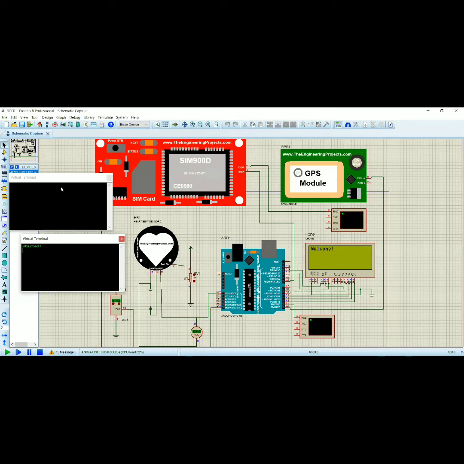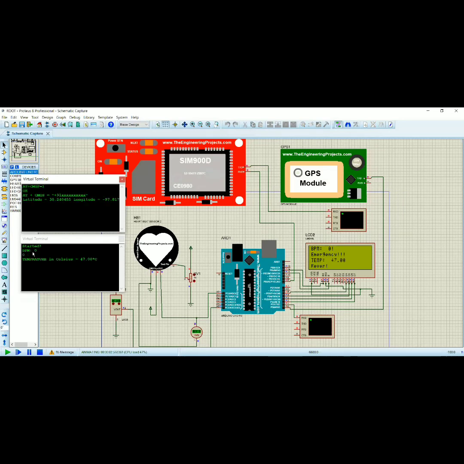It has started working. Initially the heartbeat rate is 0, so we get the latitude and the longitude, and we send that to the registered number starting with 91. Here we get the temperature in Celsius and the heartbeat rate, and we also see it in the LCD display. Now let me change the heartbeat rate.